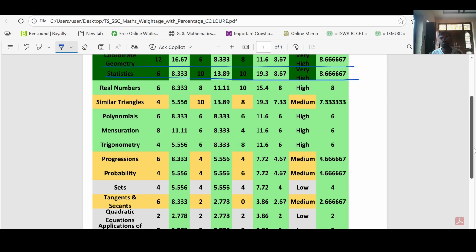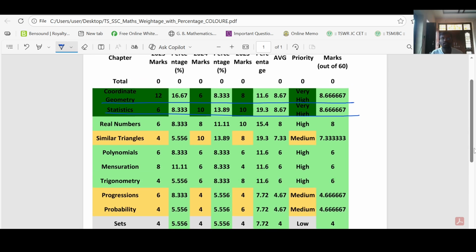Anyway, these are 6 marks questions. Look at here. In this chapter you are going to get a 6 marks question, and from statistics also you will get a 6 marks question. And from real numbers also you will get a 6 marks question. These 6 marks questions are most important. If you practice these 4 chapters perfectly, you will get 24 marks from the long answers.